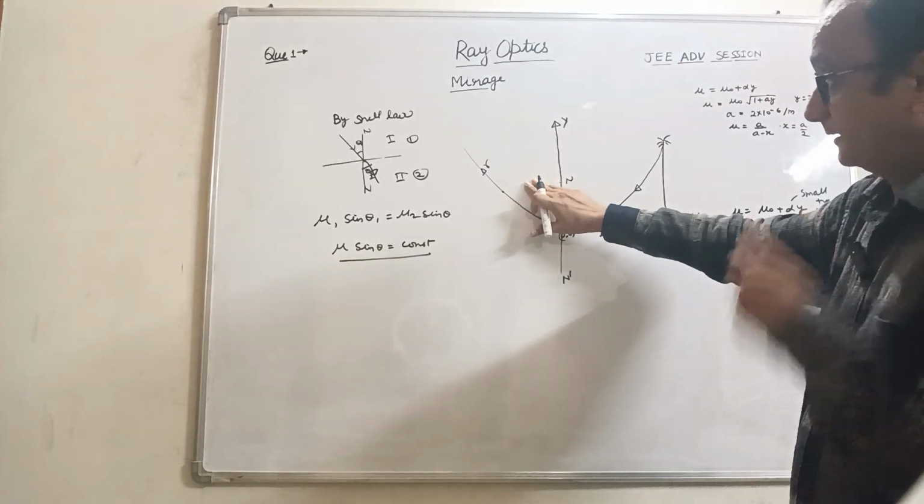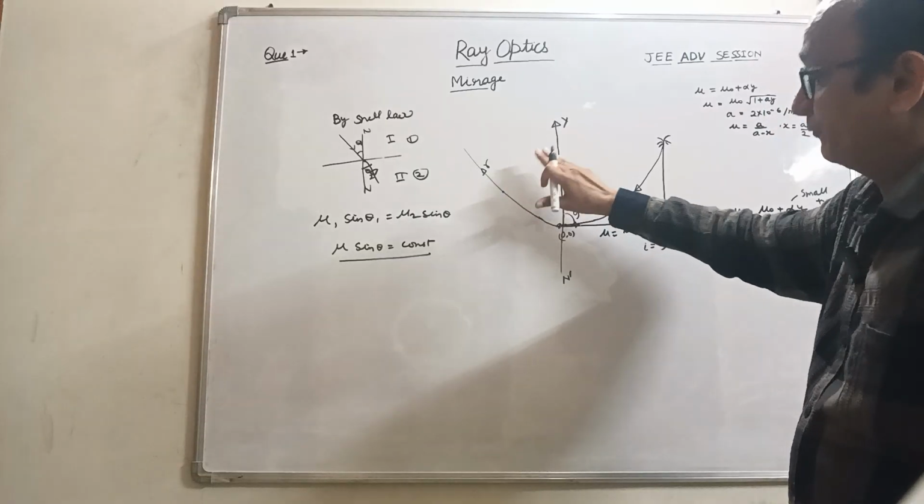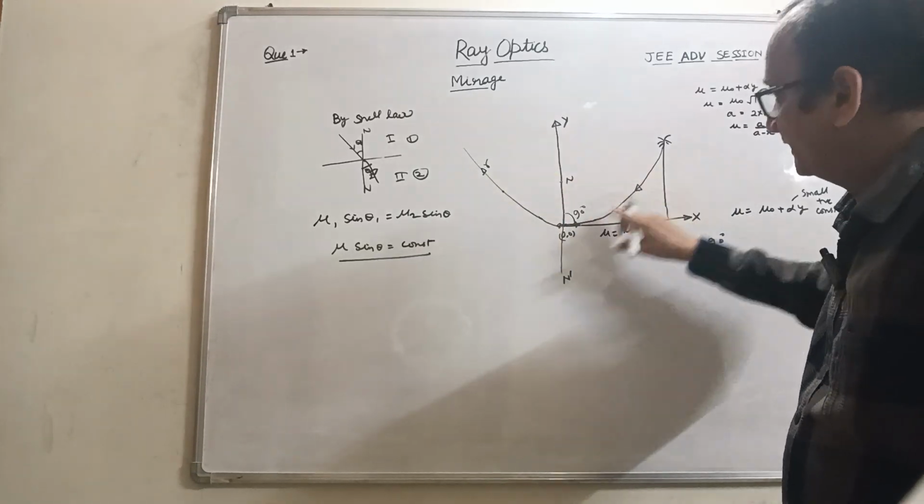This Snell's law is responsible for the bending of the light ray.